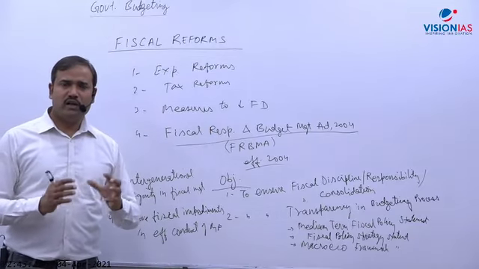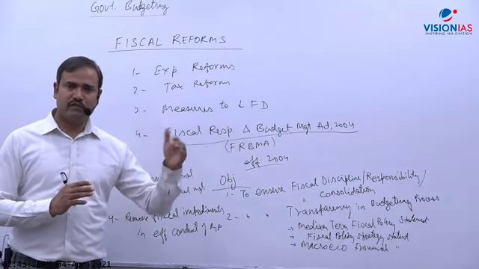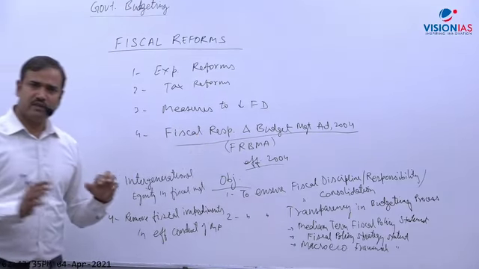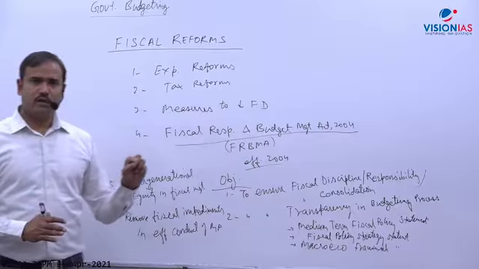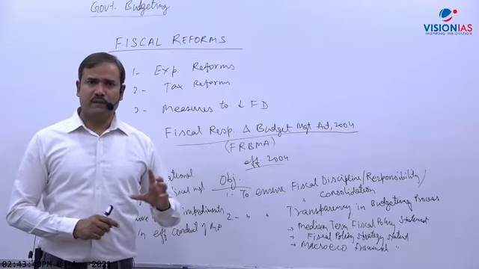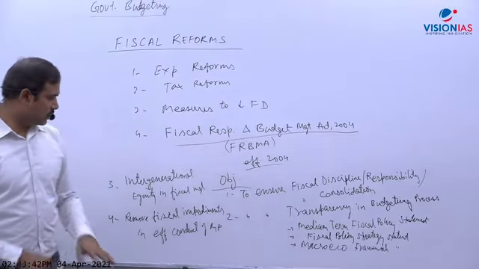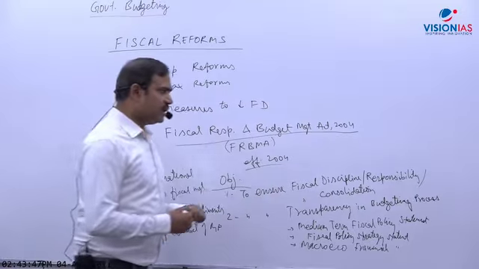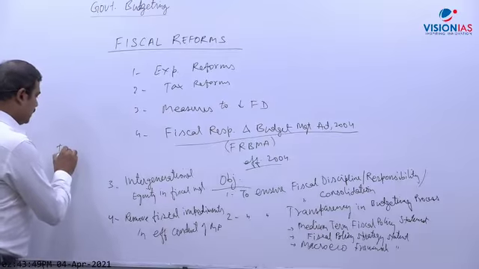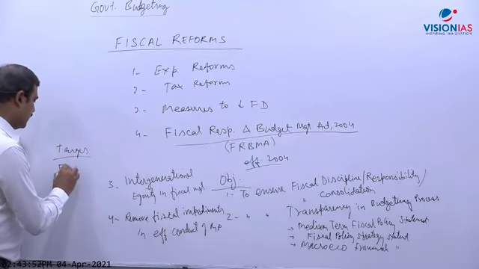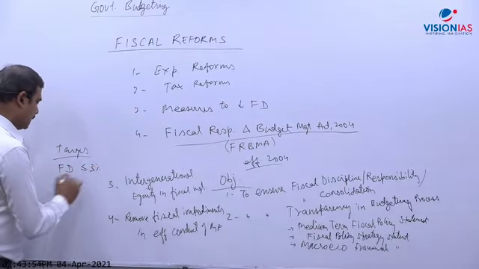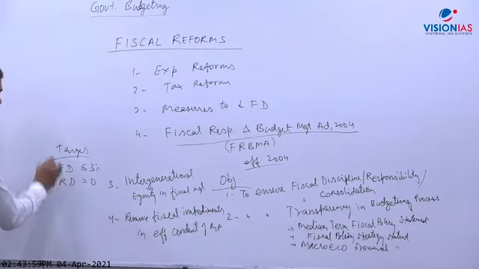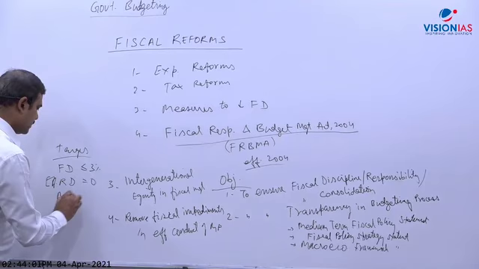And I have told you already, in inflation, the reason why there was dispute between the finance minister earlier and the RBI governor. Because if government incurs higher deficits, then the entire burden of controlling inflation will be on monetary policy, and there will be repercussions on growth also. So these are some general objectives. And FRBMA targets I have already told you: fiscal deficit up to 3% of GDP, revenue deficit initially 0, then later government changed it to effective revenue deficit, and monetized deficit must be 0.